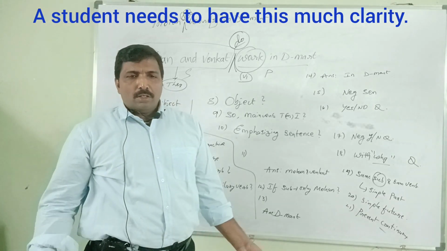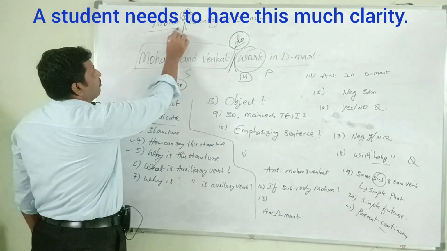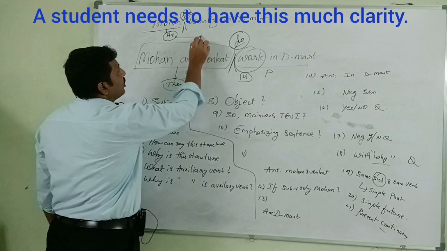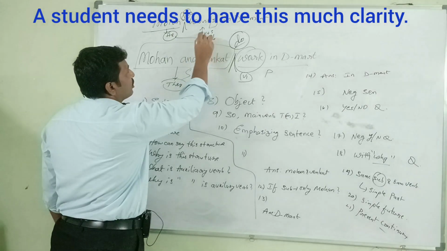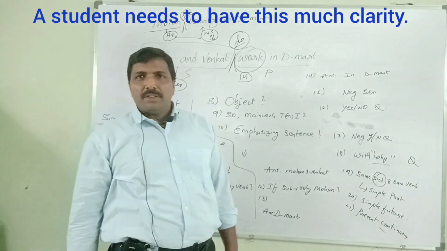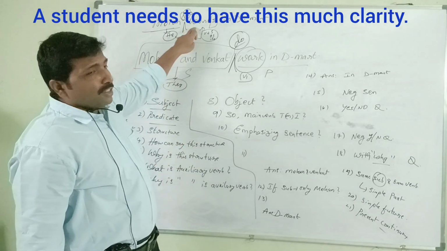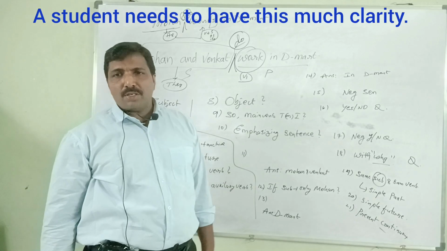For he, she, it, we get S for the V1 in simple present action: V1 plus S, ES, or IES. Good. Mohan works in D-Mart. The emphasizing sentence of it: Mohan does work in D-Mart.